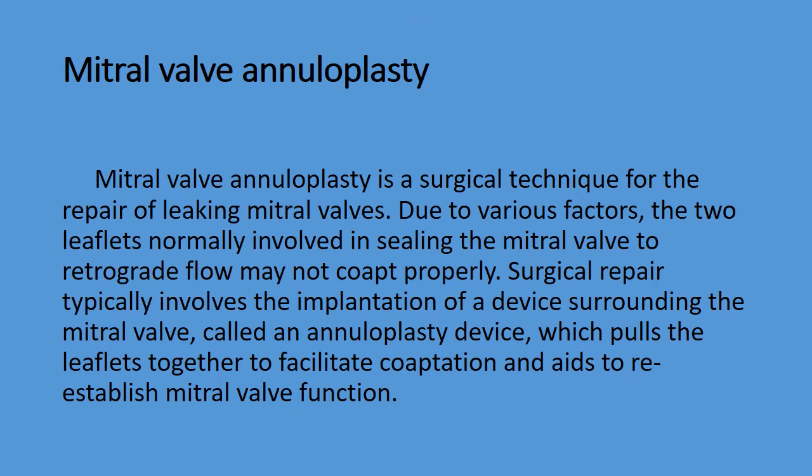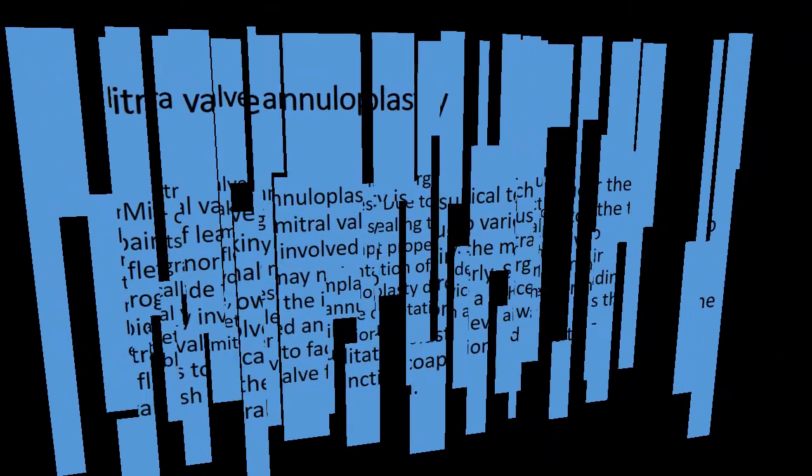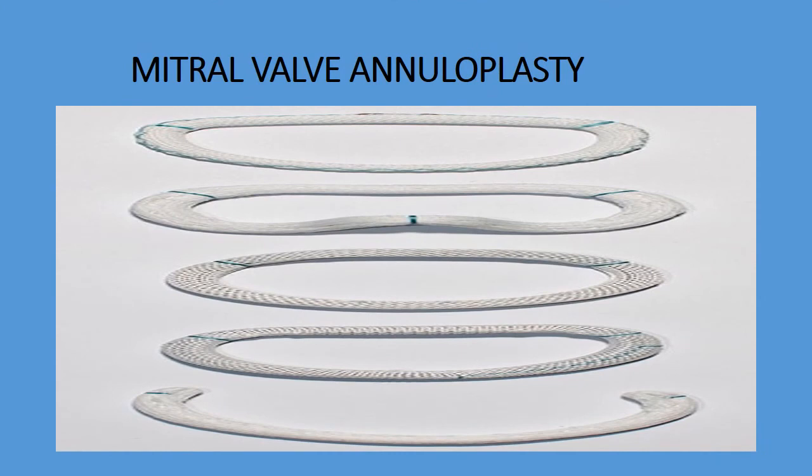Coming to the mitral valve, annuloplasty is a surgical technique for the repair of leaking mitral valves. Due to various factors, the two leaflets normally involved in sealing the mitral valve fail to close, and the surgical repair typically involves the implantation of a device surrounding the mitral valve called the annuloplasty device. This commonly pulls the leaflets together to facilitate coaptation and aids in re-establishing mitral valve function. Here you can see the various types of devices used for annuloplasty.